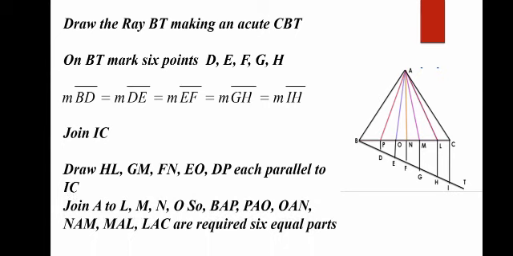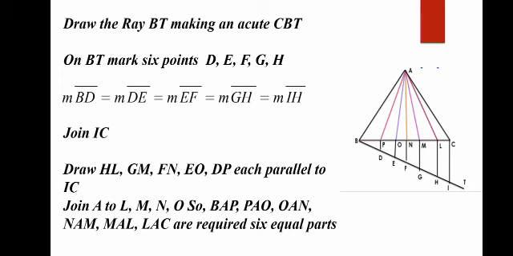Now after making these lines, you have to join point A to L, M, N, O. So there will be different triangles: BAP is the first triangle, then PAO is the second triangle, OAN is the third triangle, NAM is the fourth triangle, MAL is the fifth triangle, and LAC is the sixth triangle.